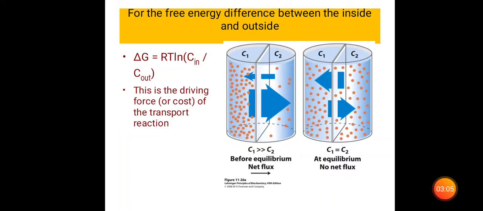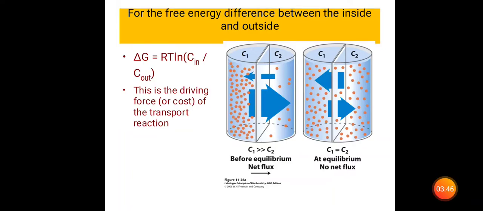And you can see this picture here. I think you are able to see this one. There are two beakers I am showing here, and for the free energy you can see here. I told you there is a natural kinetic energy. Here you can see a free energy difference between the inside and the outside. There are two regions, C1 and C2. In the C1 region the red colored dots show the higher concentration, and on the right side, in the C2 region, there is a much lower concentration of these molecules. The free energy difference between inside and outside is large.